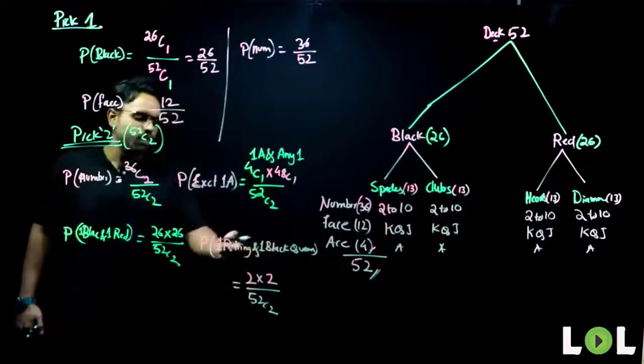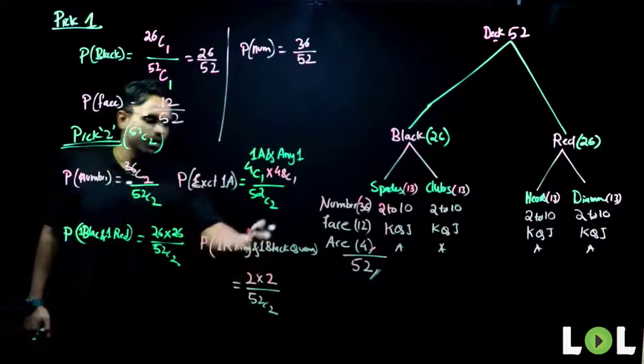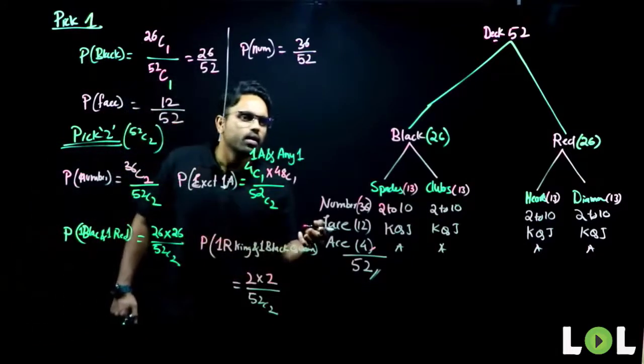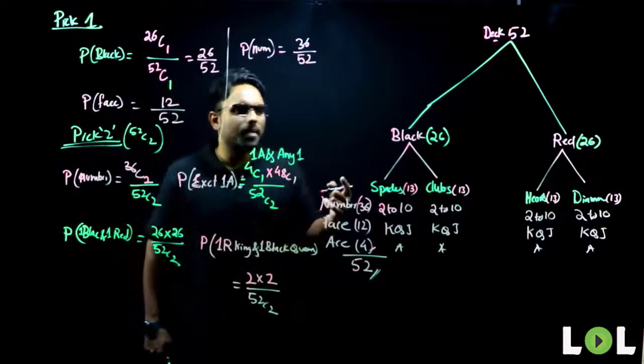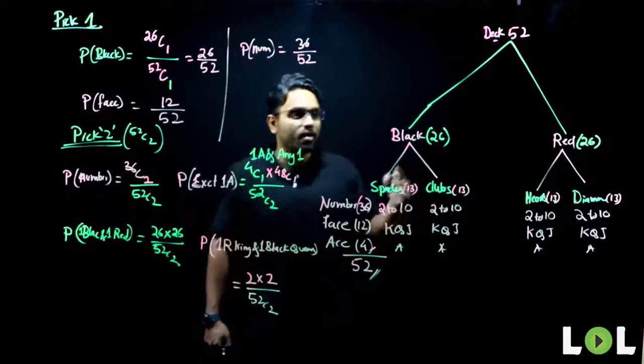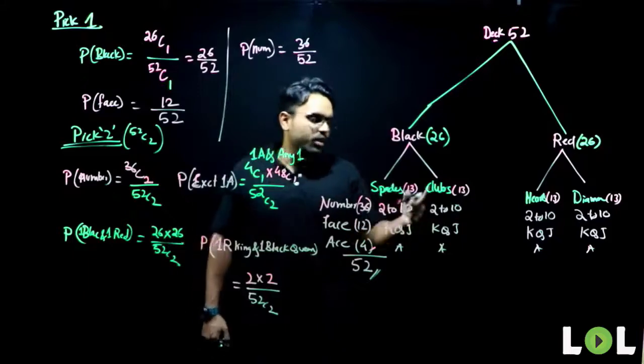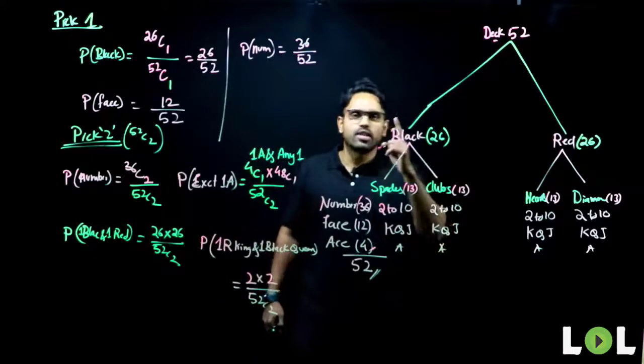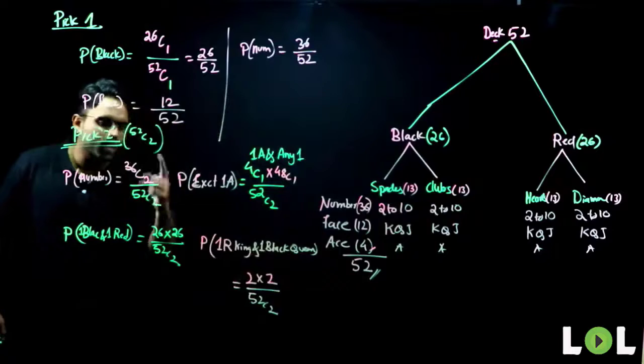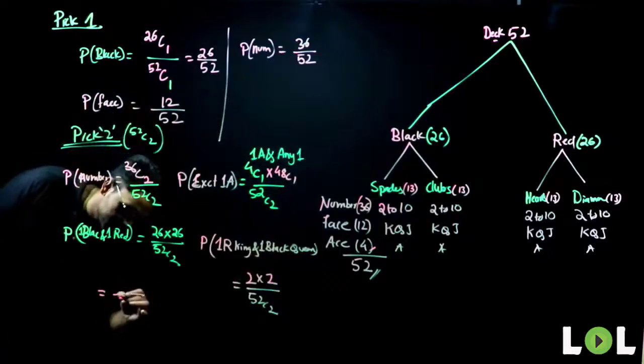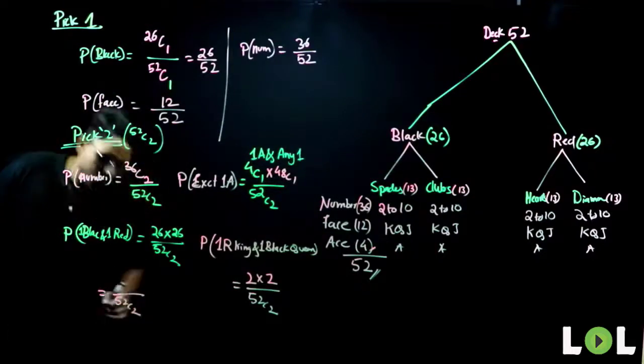So one red king will be 2 again. One king of spades is what, dear? King of spades. It will be only one way. There is only one spade king, right? It will be 1. So Venkatesh, your answer will be something like this. Just check it out. 52C2 total number of cases.